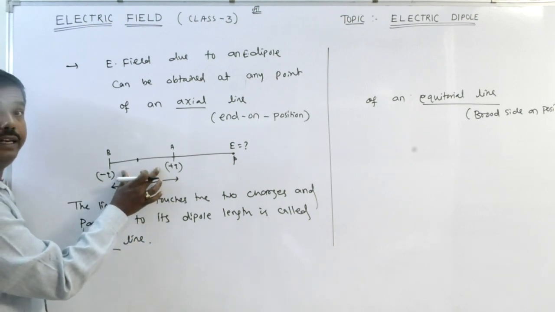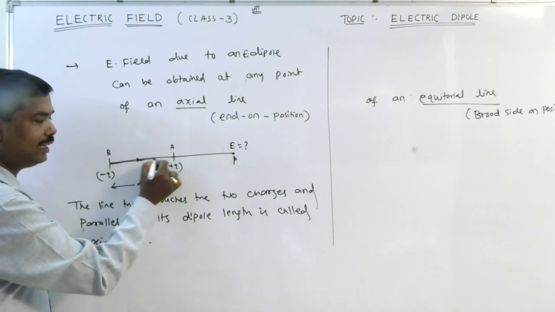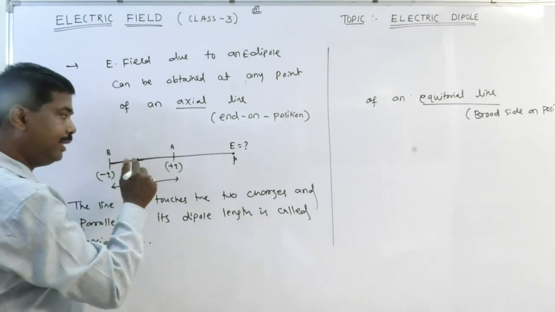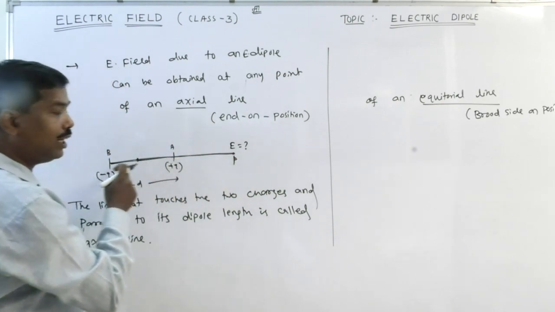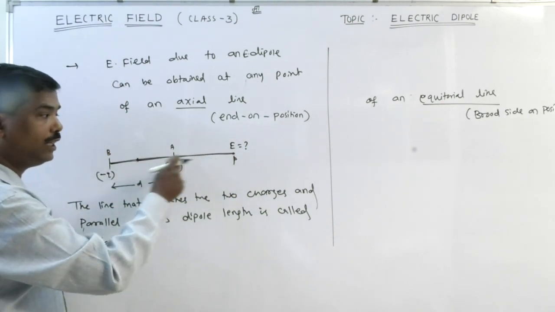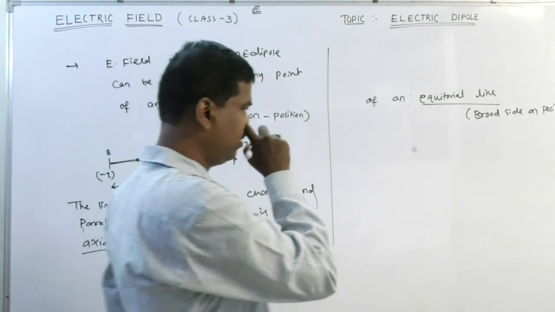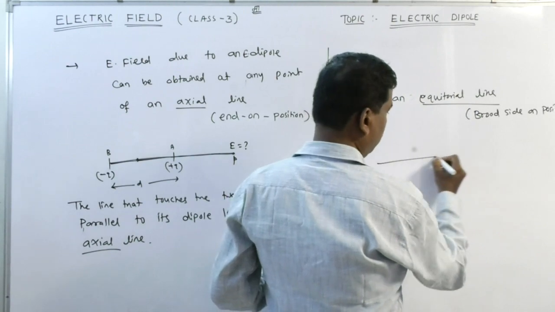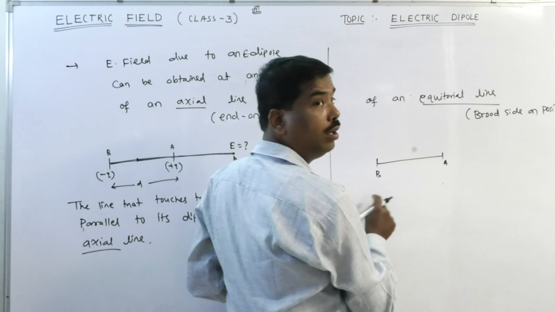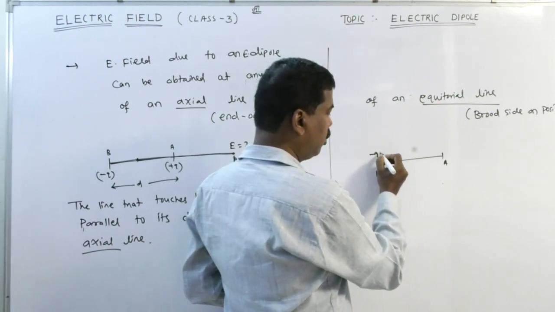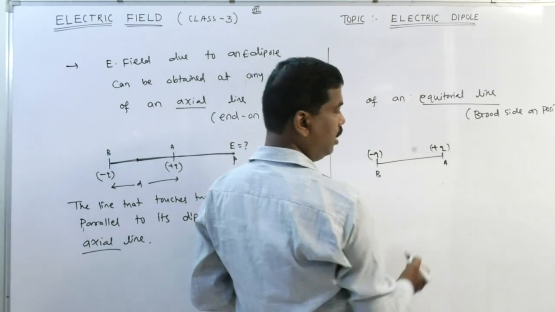Let AB be an electric dipole. This line is called the dipole length. Any line that passes through the two charges and is parallel to its length is called the axial line. Why? In this case, A and B form an electric dipole consisting of charges minus Q and plus Q. Clear?